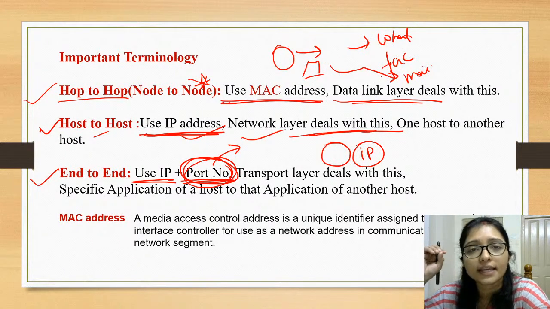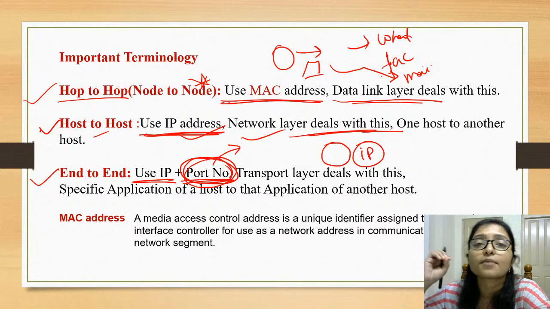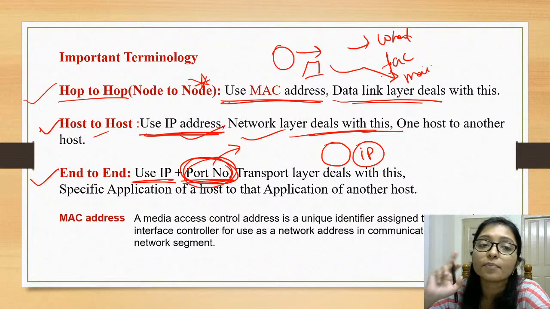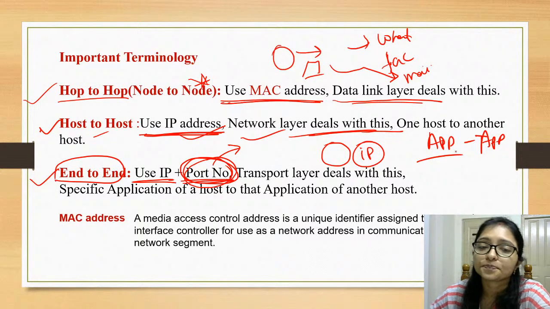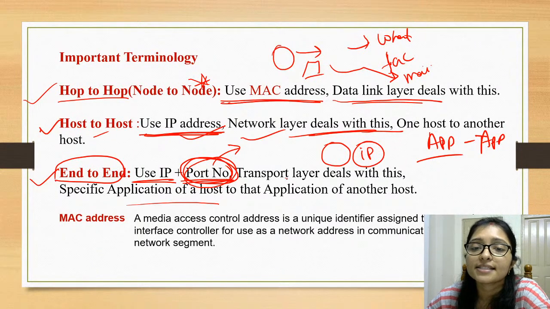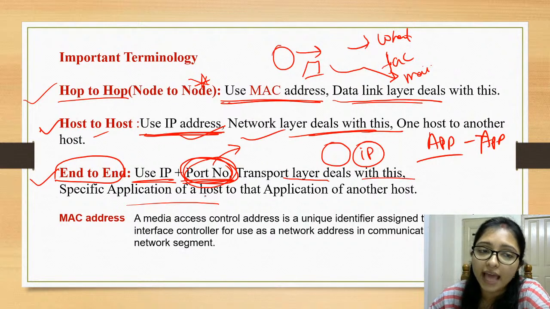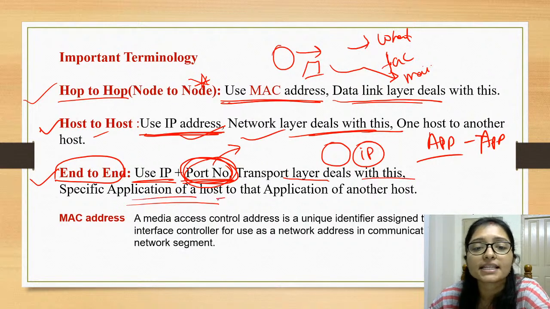When you are installing any application, there is some specific port number. That's why the port number is important for end to end. End to end means nothing else, that is application to application. Okay, got it? So that is application to application, and the transport layer deals with that, a specific application of one host to another host.